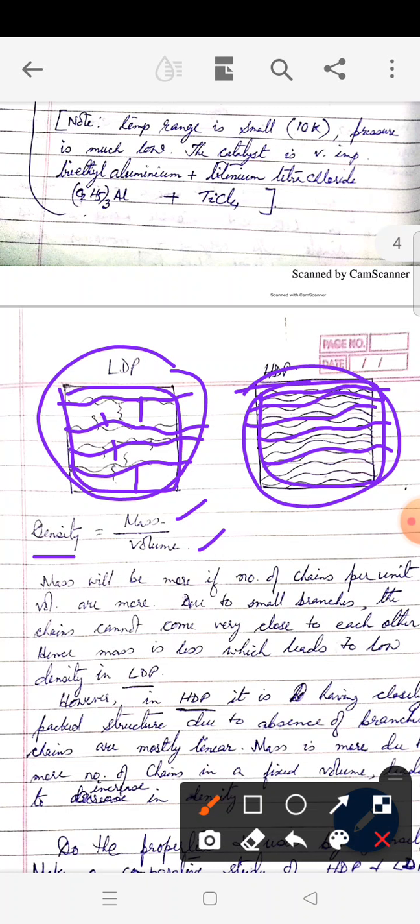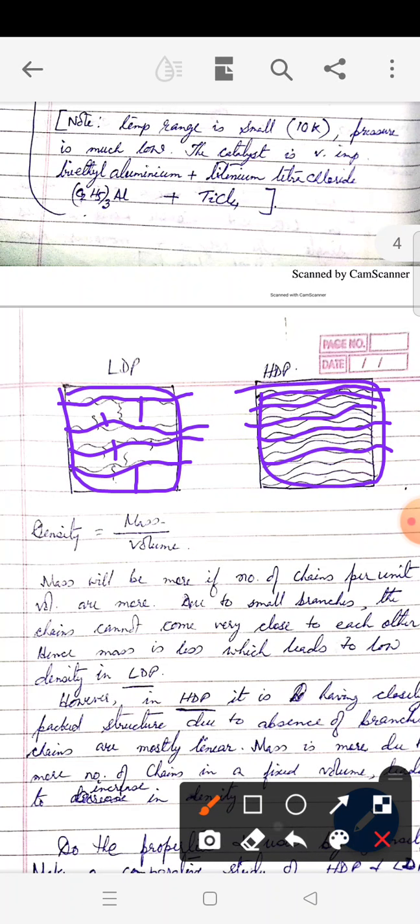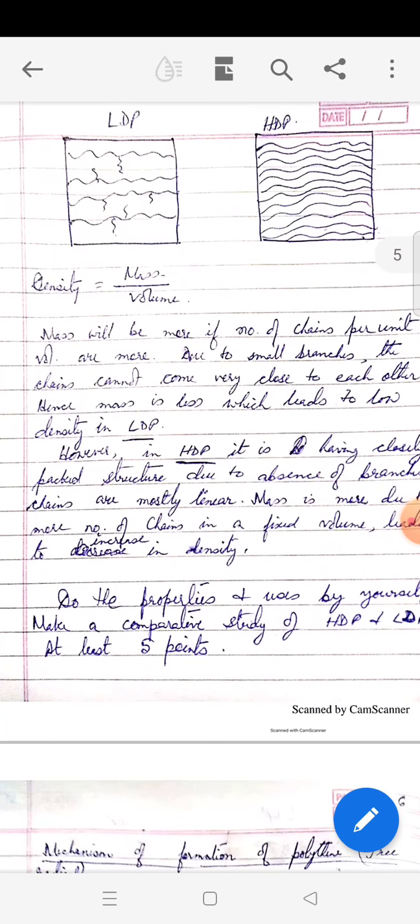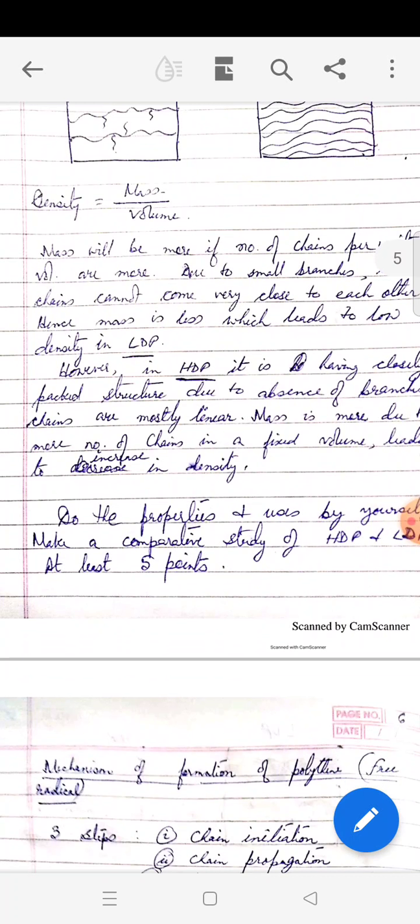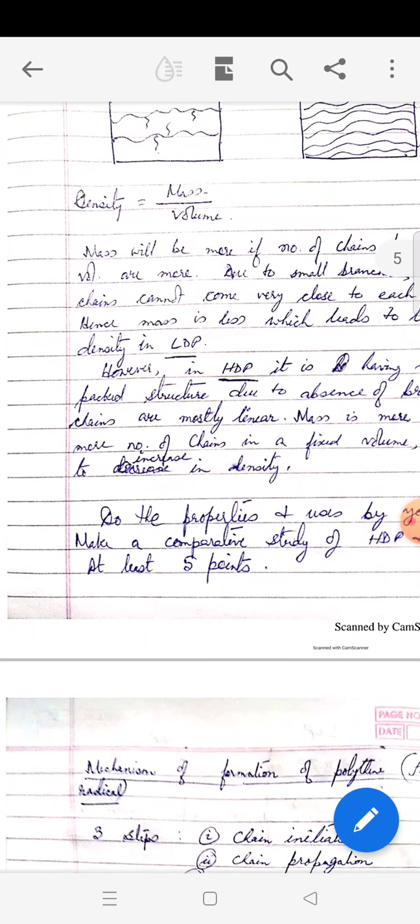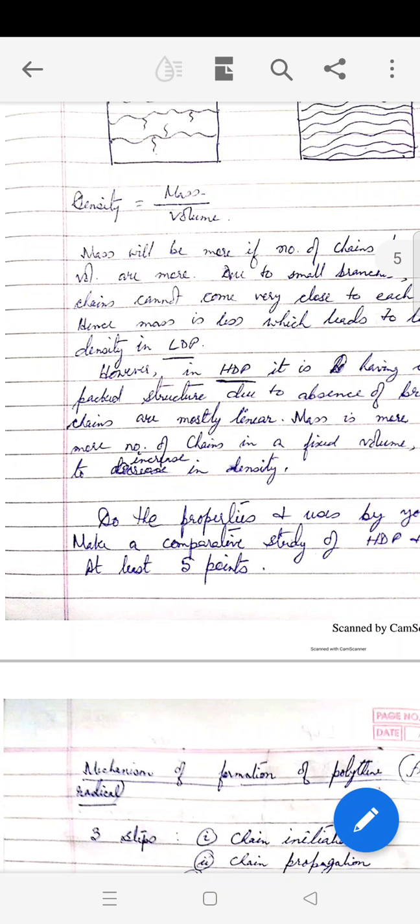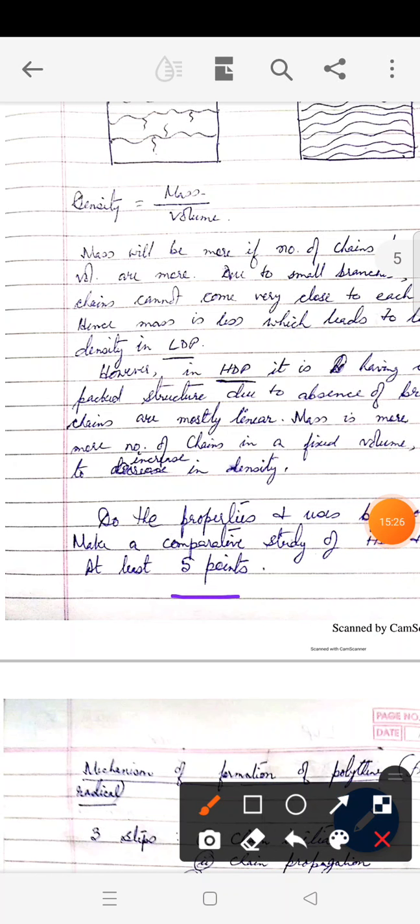So when mass is less, density also will be less because we have taken the same volume. So density is low here and density is high here. So that's why we call them low density and high density polythene. So this part is written, which I have explained just now. I request you to make a comparative study of high density and low density polythene as well. Try to make at least 5 points so that if it is asked for 2 marks, even if you forget 1 point, it's okay because you'll have 5 points.